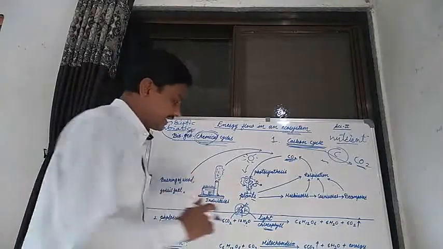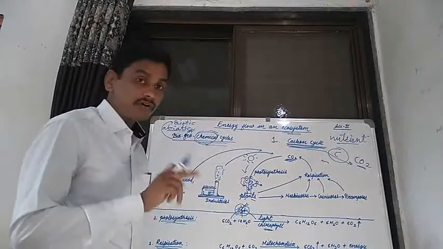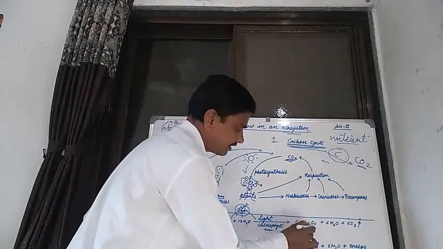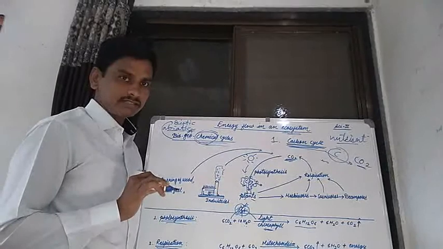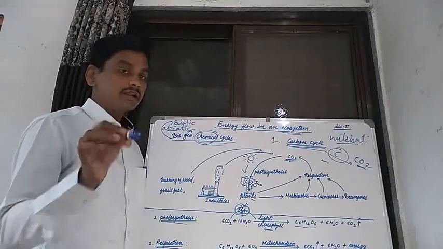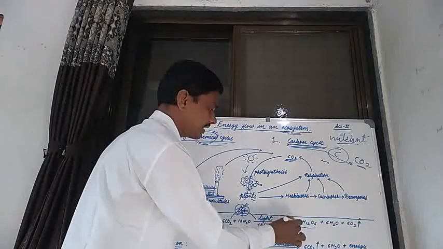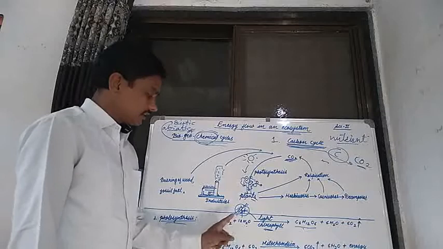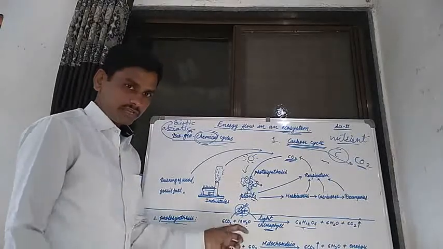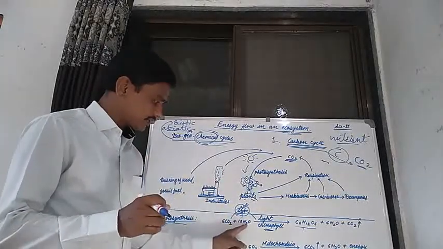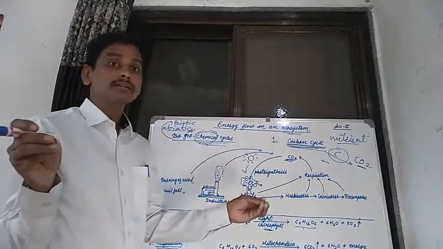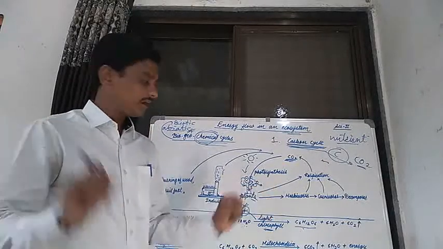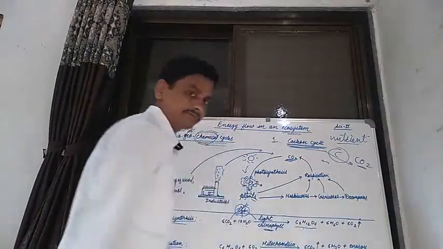Then this light energy is trapped in the mesophyll cells in the leaf of the plant. Now this light energy is converted into chemical energy, C6H12O6, that is known as carbohydrate. This carbohydrate is the food material of the plant. A chemical reaction takes place between carbon dioxide and H2O: splitting of water, separation of hydrogen and oxygen, and formation of carbohydrate.